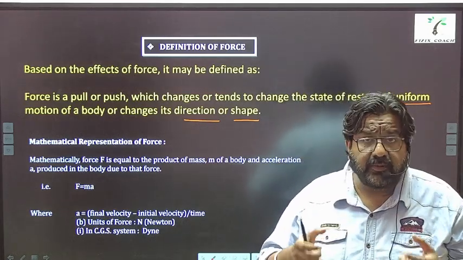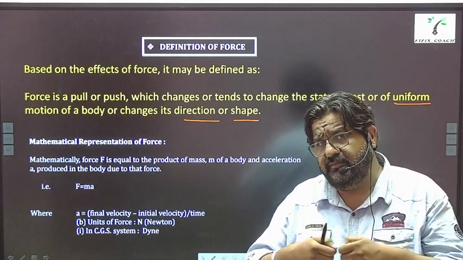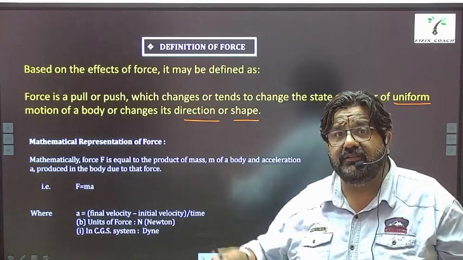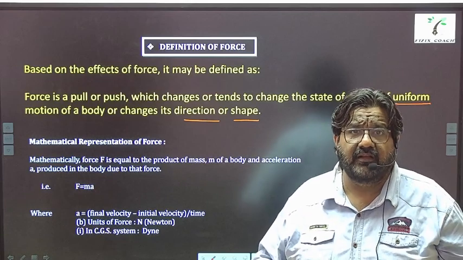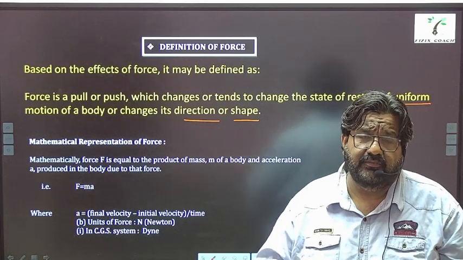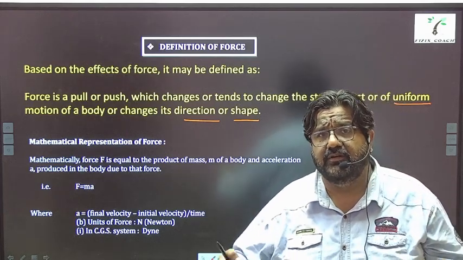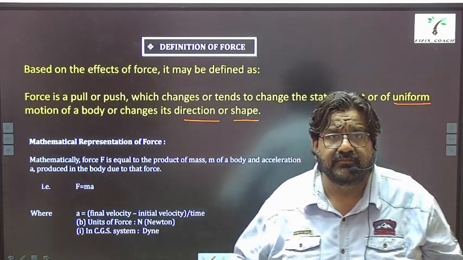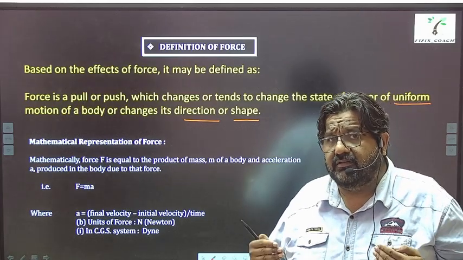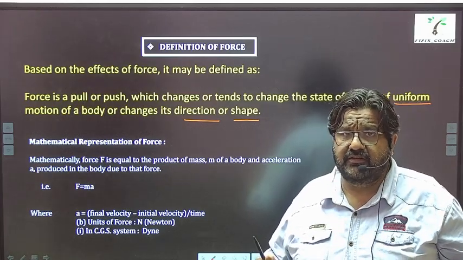If there is a spring and you stretch it, by stretching I mean pulling it, by pulling I mean I'm applying some force on it, right? So if I stretch a spring, obviously you know that its shape would change, it elongates, right? So I'm sure the definition of force is clear to you in your mind.